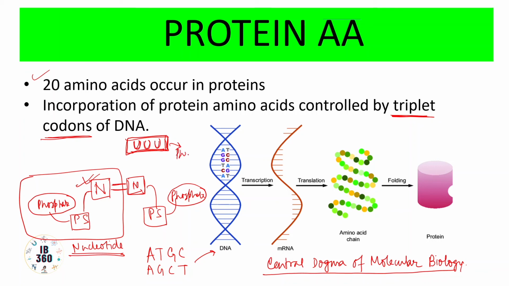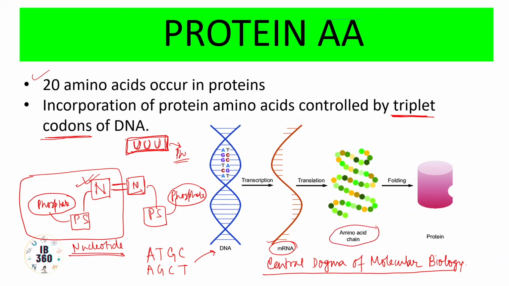So these are codes. Just like computer codes, we have codes inside our cell, inside our nucleus. All these codes are found inside DNA, which gets transcribed into mRNA, because DNA cannot travel across the nuclear membrane into the cytoplasm. Rather, mRNA can, and then mRNA gets translated into amino acids, and they form chains of amino acids or polypeptides.